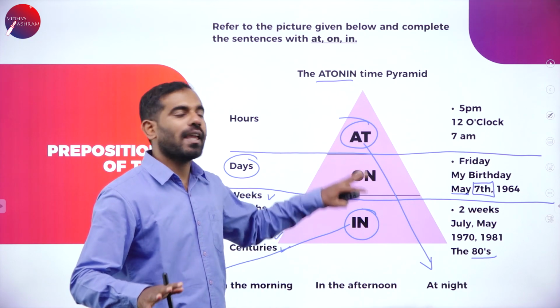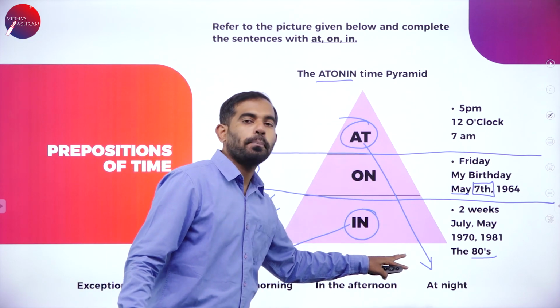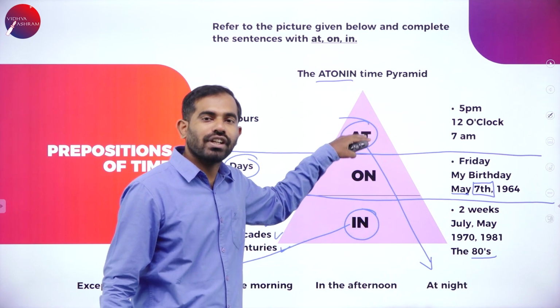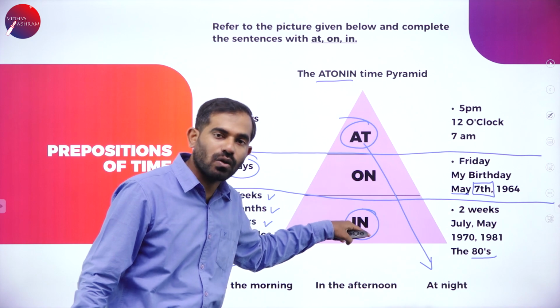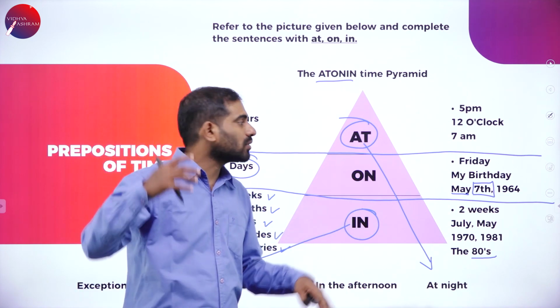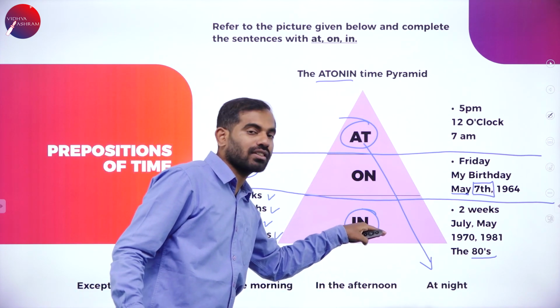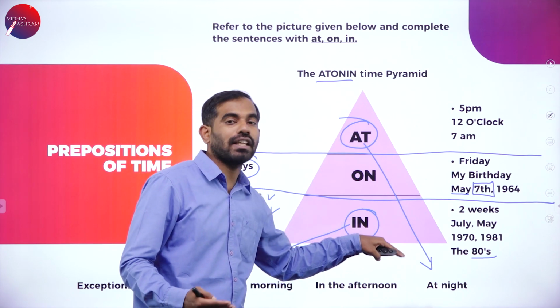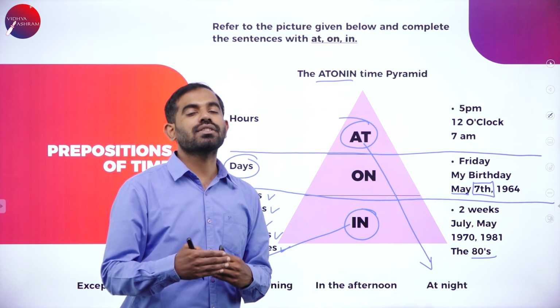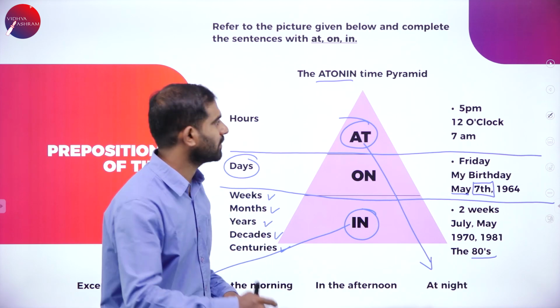I hope you're able to follow this pyramid, and these 3 words play a key role. It also plays a vital role. Without our conscience, we are using these words in a wrong way. The wrong usage of these 3 words is happening in daily conversation. Let us not make the mistake again.